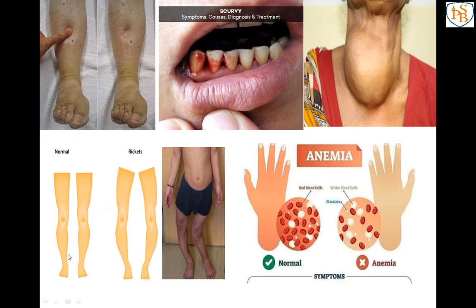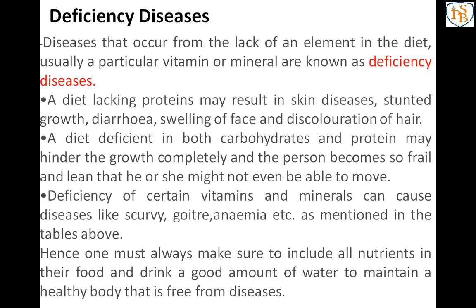See the normal person's legs and the rickets legs, because the bones are softened. See the rickets. And the last one is anemia, which means the red blood cells are in less amount. So I hope that you have understood all the deficiency diseases that actually happen because of the deficiency of one or more nutrients. If you don't want this type of deficiency disease, you have to eat a balanced diet.